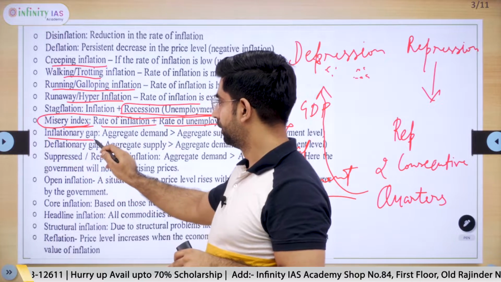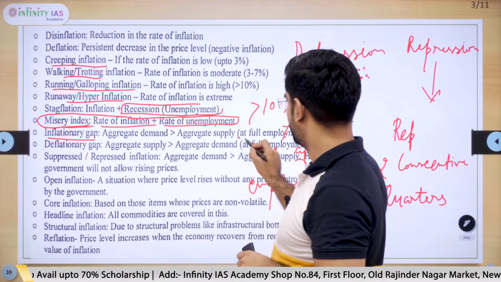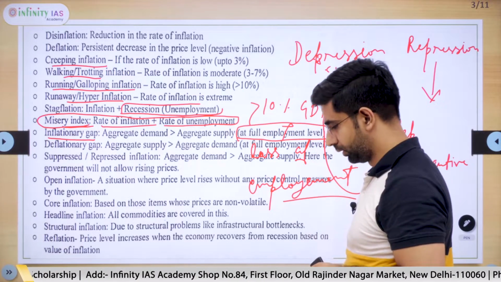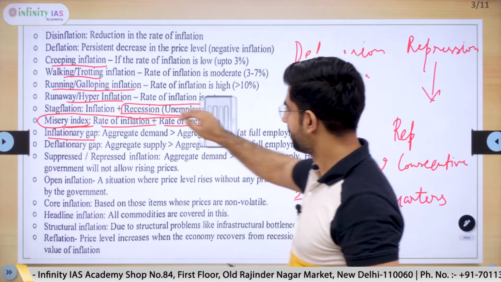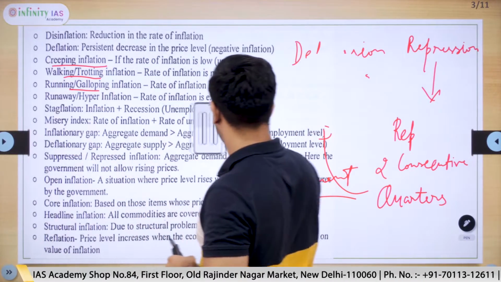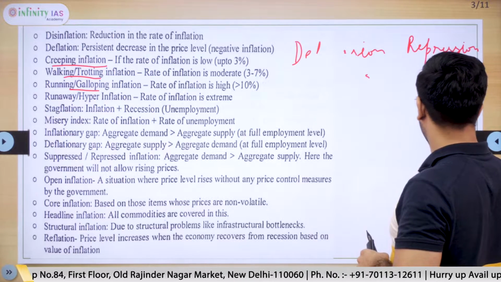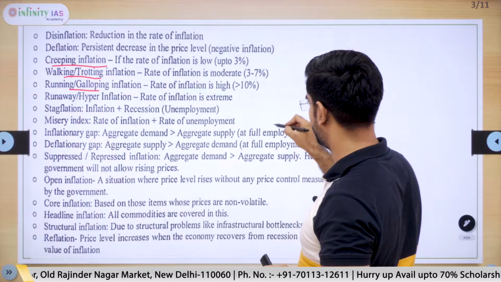Next keyword is inflationary gap. We need to first understand the term full employment. Full employment means every person of the workforce who is willing and able to work is able to find a job. We call that situation full employment.